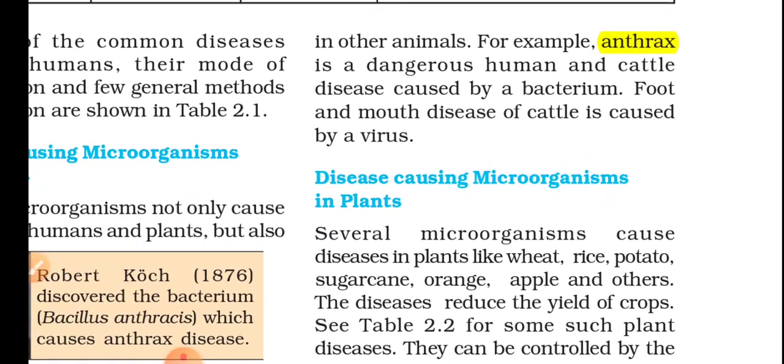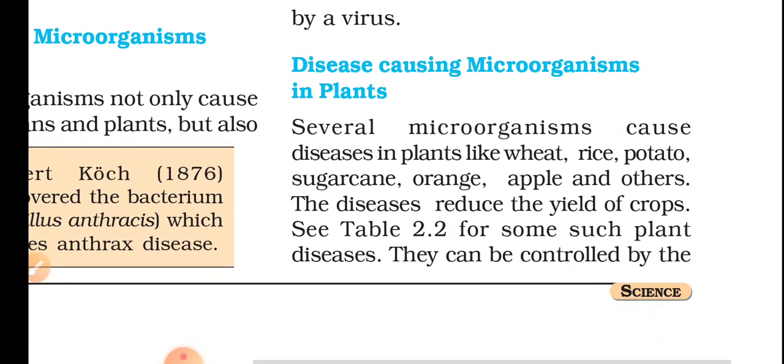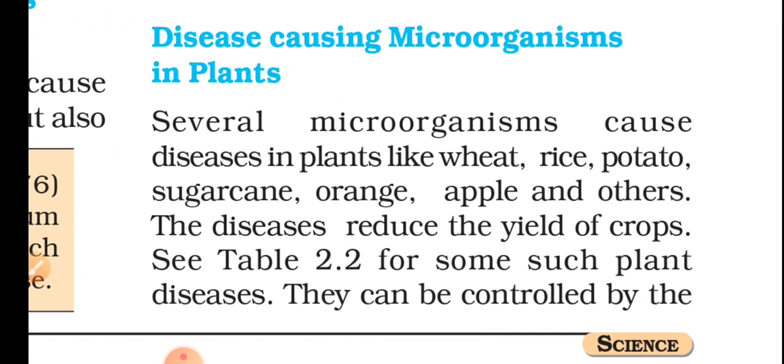Microbial disease causing microorganisms in plants, not only humans, not only cattle, but also plants. Several microorganisms cause disease in plants like wheat, rice, potato, sugarcane, orange, apple, and others. The diseases reduce the yield of crops. See table 2.2 for some such plant diseases.